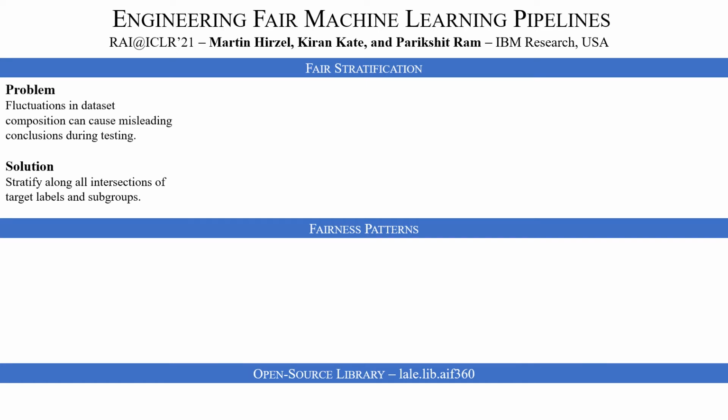The problem that fair stratification addresses is fluctuations in dataset composition, which can actually cause misleading conclusions during testing. And fair stratification addresses this problem by stratifying not just along the outcome, but also along all intersections of the privileged or unprivileged groups. And while this doesn't make your model more fair, it gives you a more stable assessment of the fairness of the model.